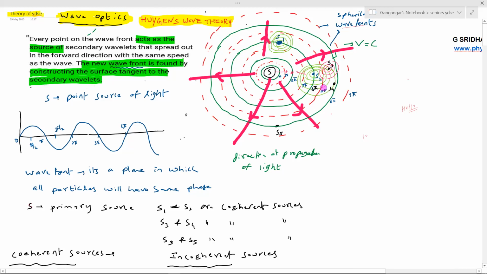So that will become a new wavefront. Got the idea now? In brief, every point on a wavefront of a primary source will behave like a secondary source. In turn, they'll start emitting the wavelets. And if you draw a tangent to the secondary wavelets, that will become a new wavefront. This is what the Huygens principle is suggesting.